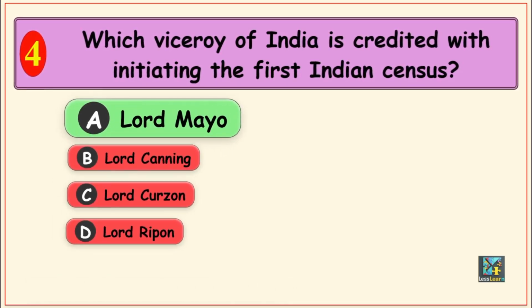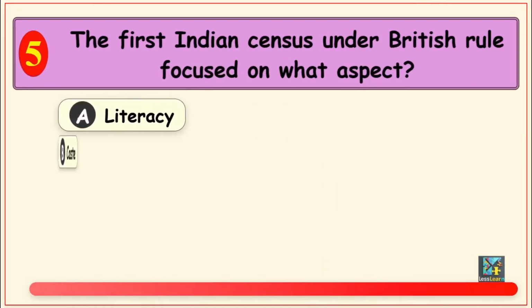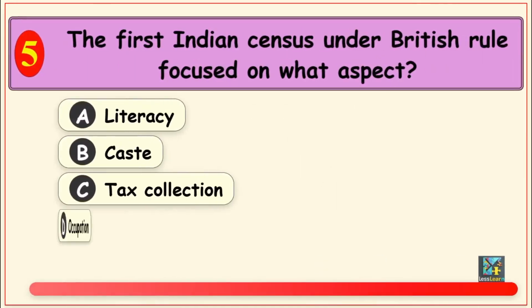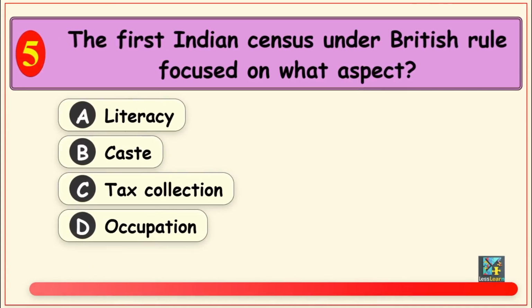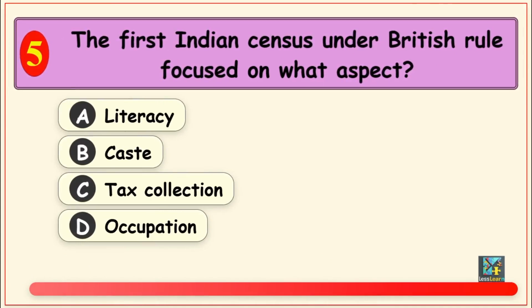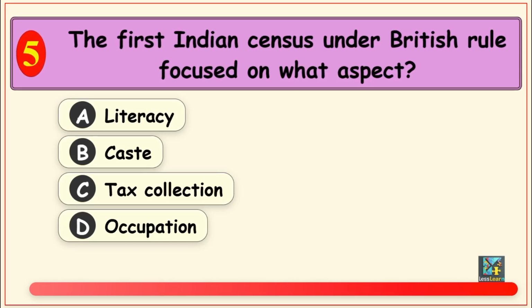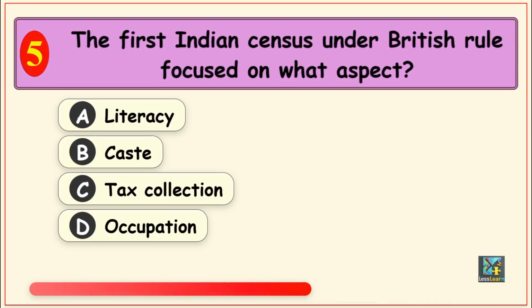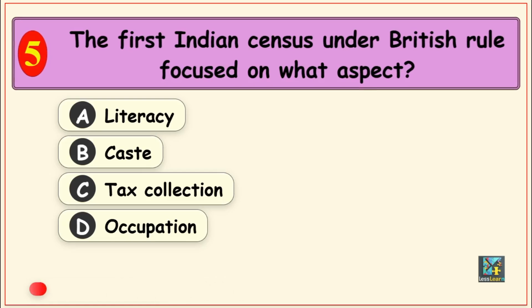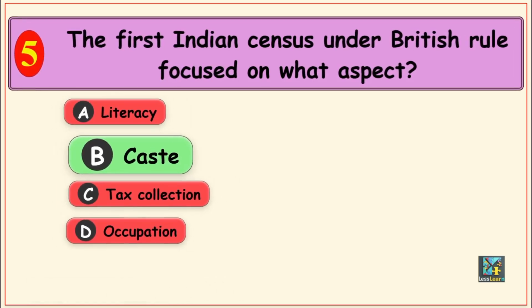Your next question is, the first Indian census under British rule focused on what aspect? Options are, Option A, literacy, Option B, caste, Option C, tax collection, and Option D, occupation. The correct answer is, Option B, caste.